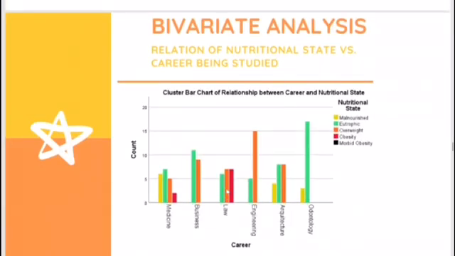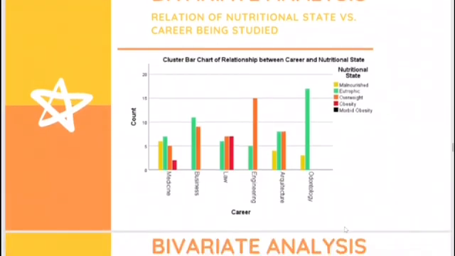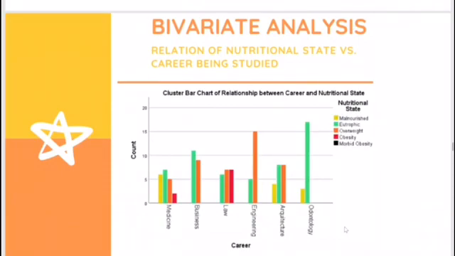In the bivariate analysis, we start with the relationship between nutritional state and the career being studied. We found out that there is a relationship between your nutritional state and the career you're studying, but this varies depending on the career which you are studying.